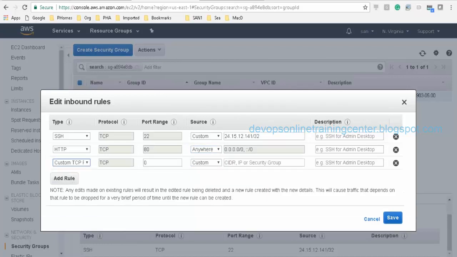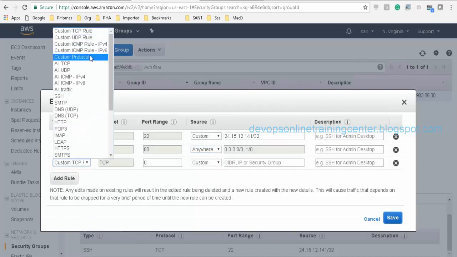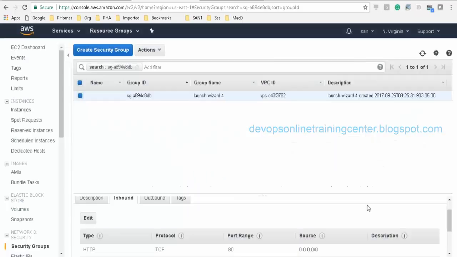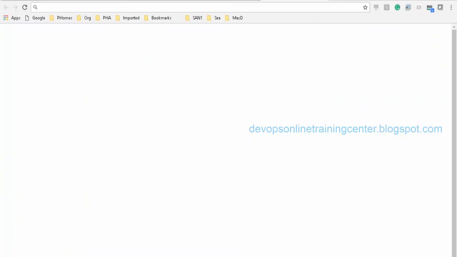And also let us say we want to allow HTTPS as well. By default, HTTP listens on 80, HTTPS listens on 443. And just save it. So now I have this access, and it will be automatically enforced. Let us see if I'm able to access now.